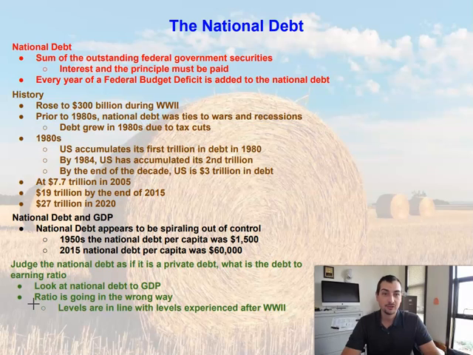And what is our national debt? Well, it's the summation of all of the federal government securities, or all of those treasury bonds that are outstanding, both the interest and the principal. That amount tends to keep going up. And if we're going to look at it from a debt to earnings ratio, so national debt to GDP, we're going to see that ratio is actually trending in the wrong way.